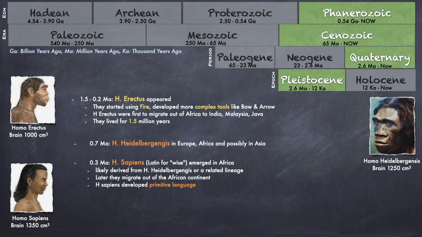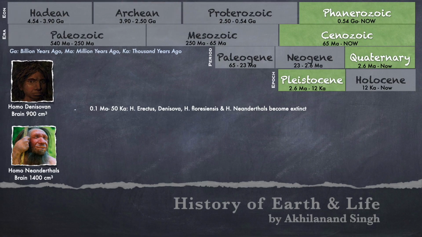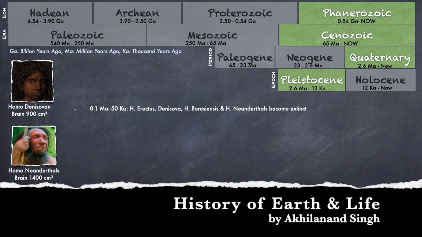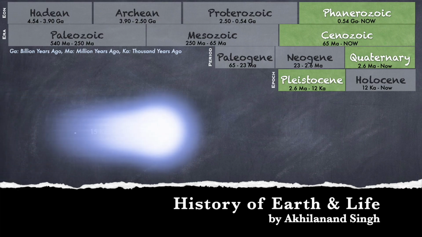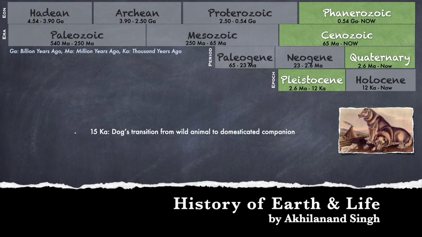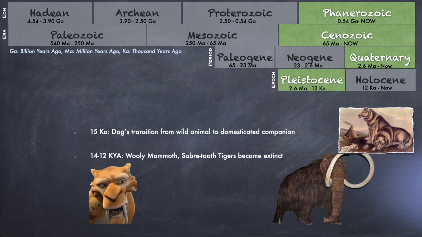Homo sapiens also migrated out of Africa continent, and this was second prehistoric human migration after the Homo erectus migrated some time back. Homo sapiens developed some kind of primitive language. Towards the end of the Pleistocene epoch, Homo erectus, Denisovans, Homo floresiensis, and Homo neanderthals became extinct. 15,000 years ago, dogs transitioned from wild animals to domesticated companion. Between 14 and 12,000 years ago, woolly mammoth and saber-toothed tigers became extinct.